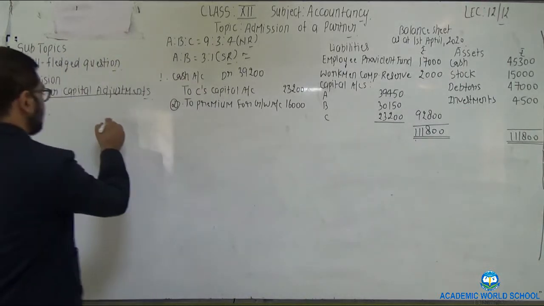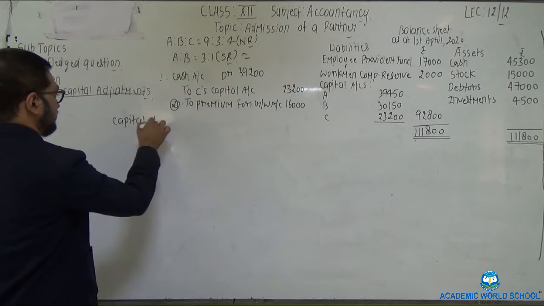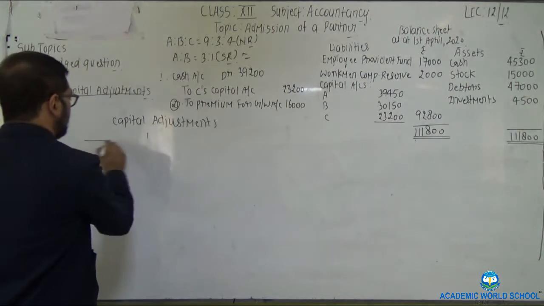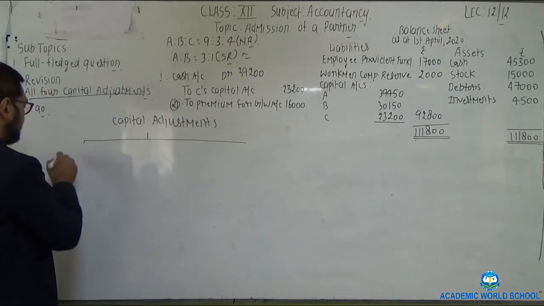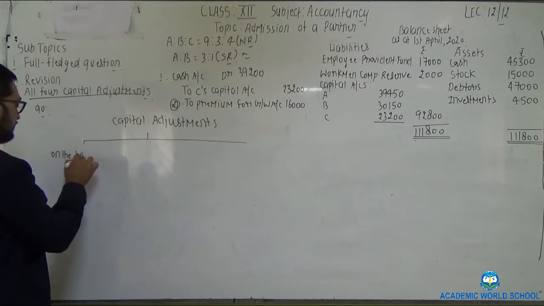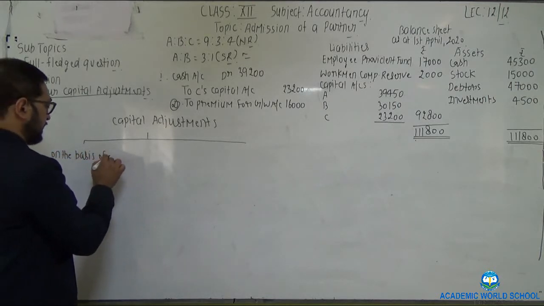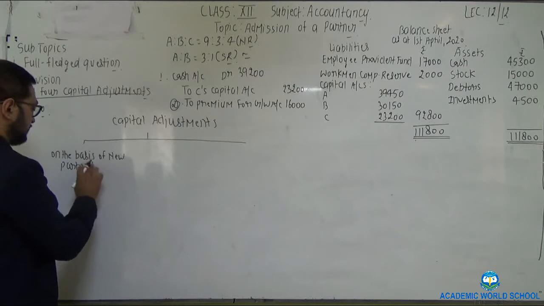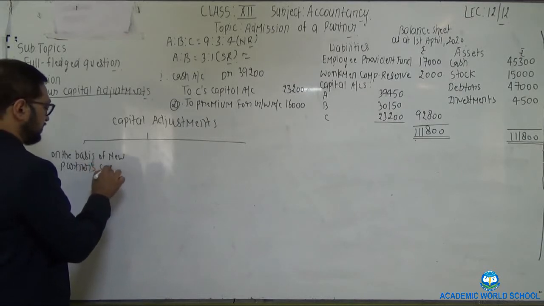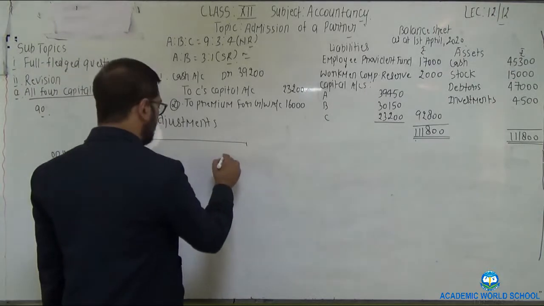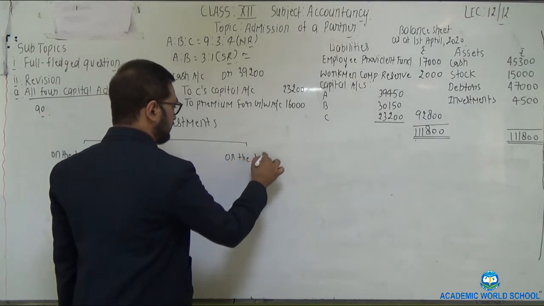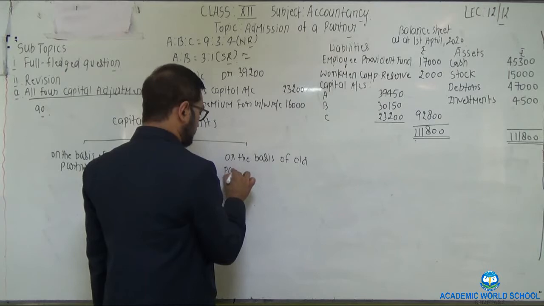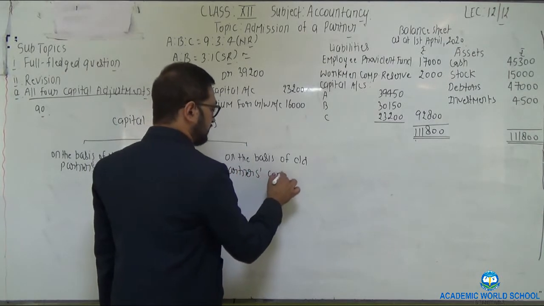So capital adjustment. Firstly, they are classified into 2 parts, that is on the basis of new partners capital, and secondly on the basis of old partners capital.